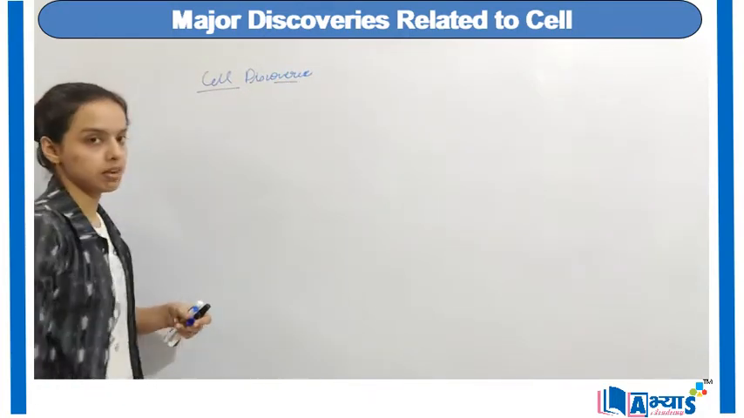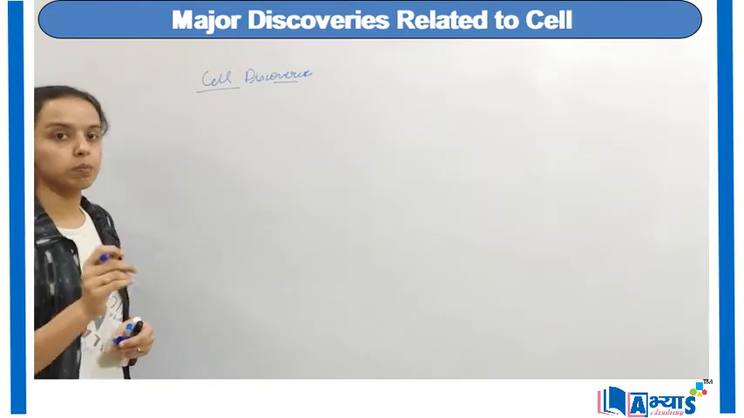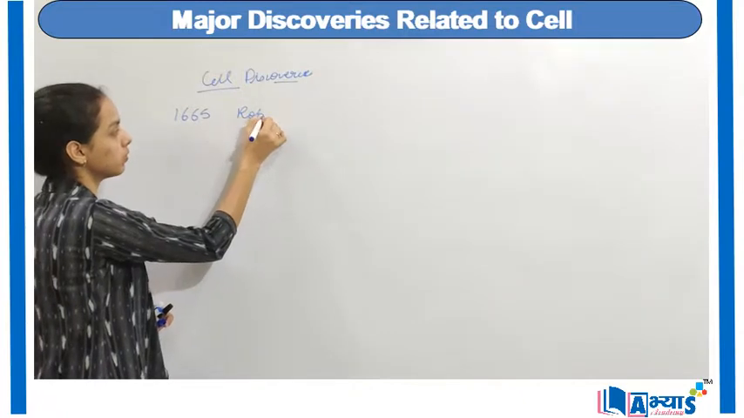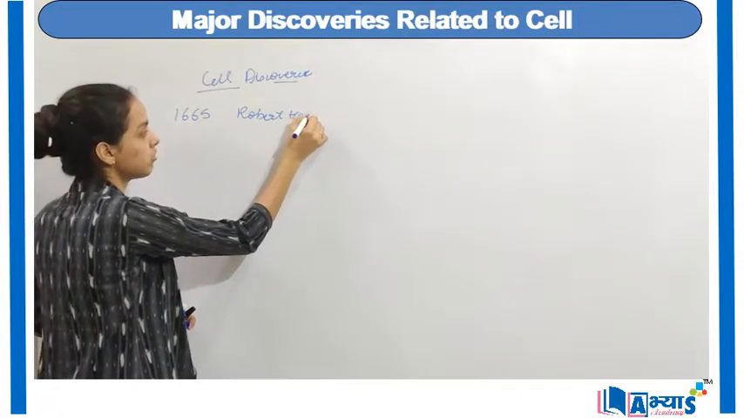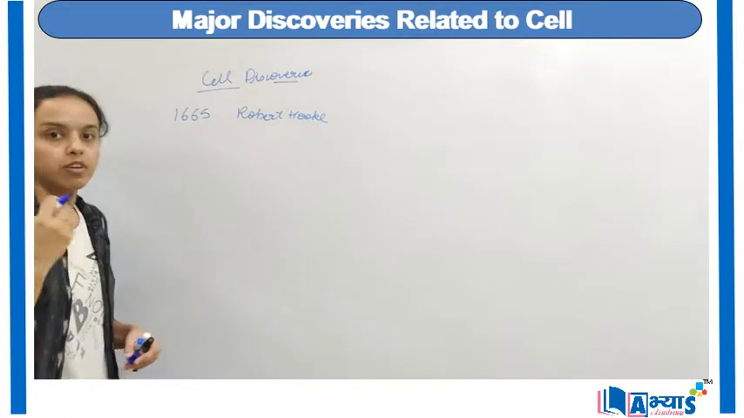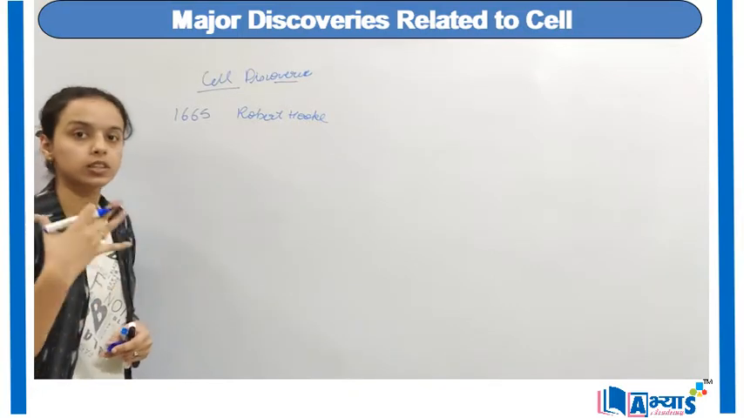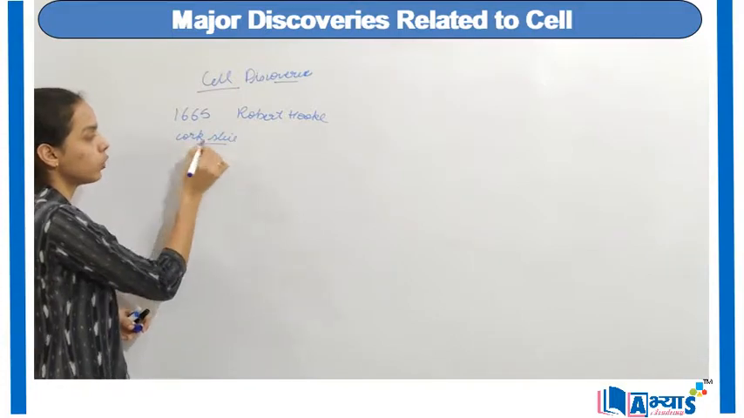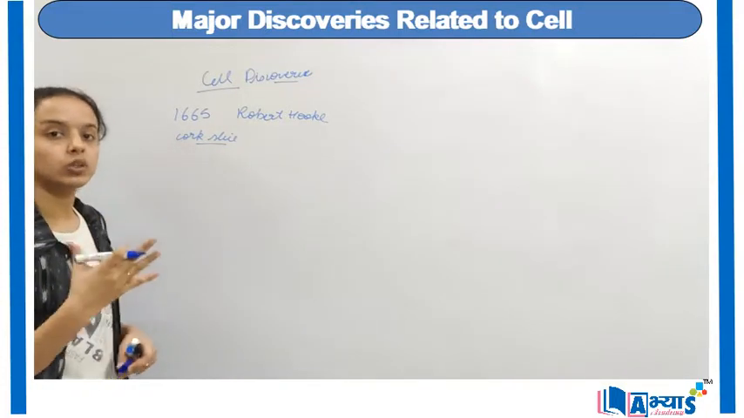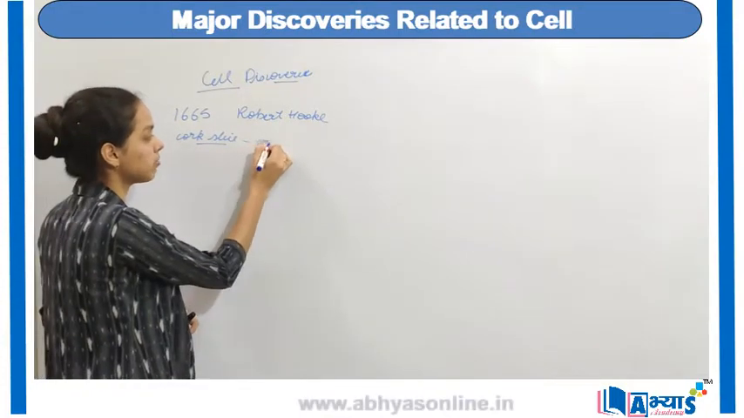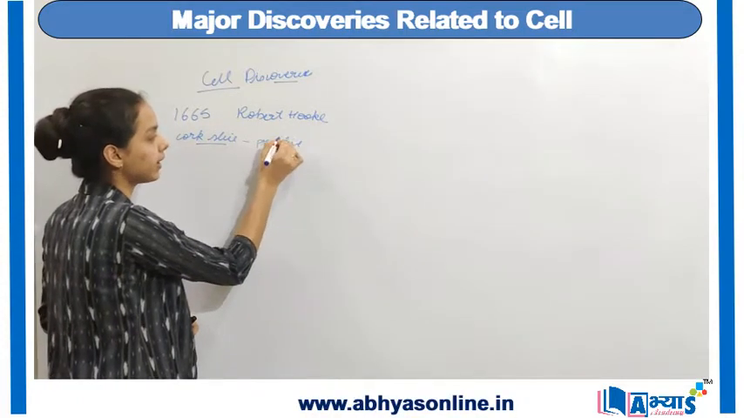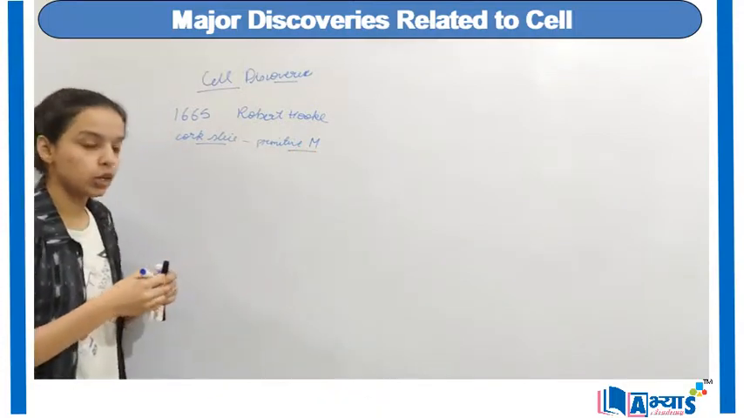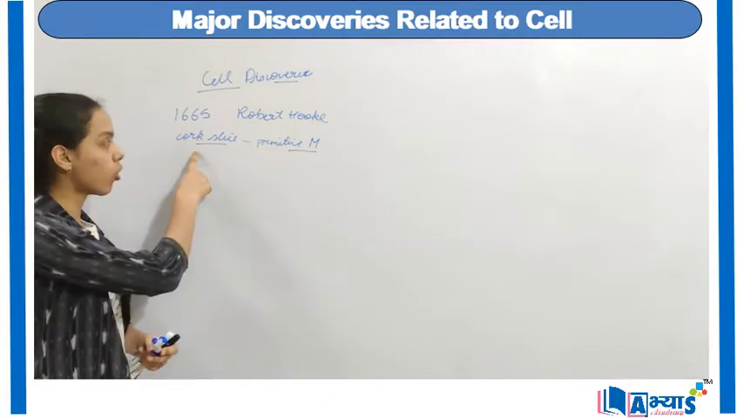The first breakthrough took place in around 1665 by Robert Hooke. He was the first English scientist who first visualized the cork slice to have a view of the cell. He actually used the primitive microscope because at that time the compound microscope was not present. So he used the primitive microscope to visualize the cells in the cork slice.